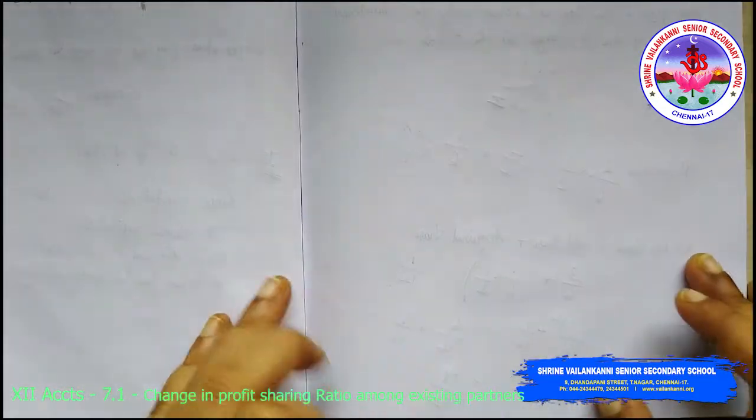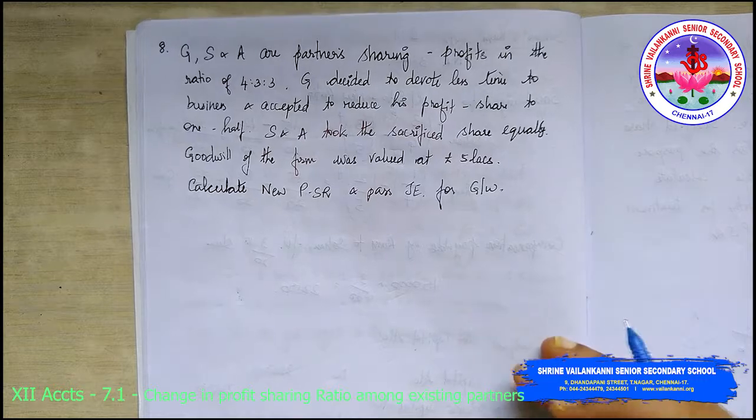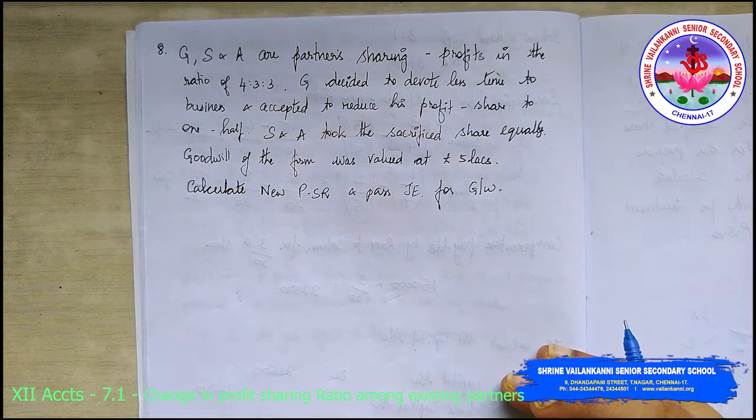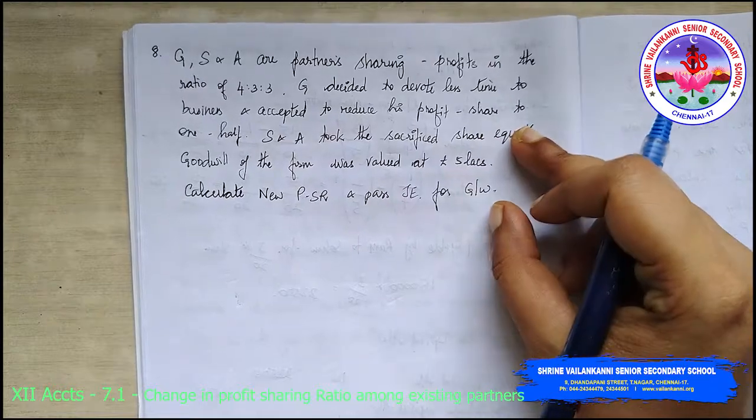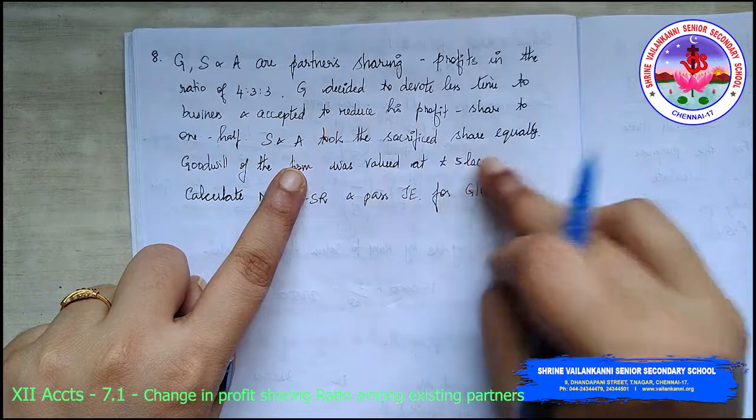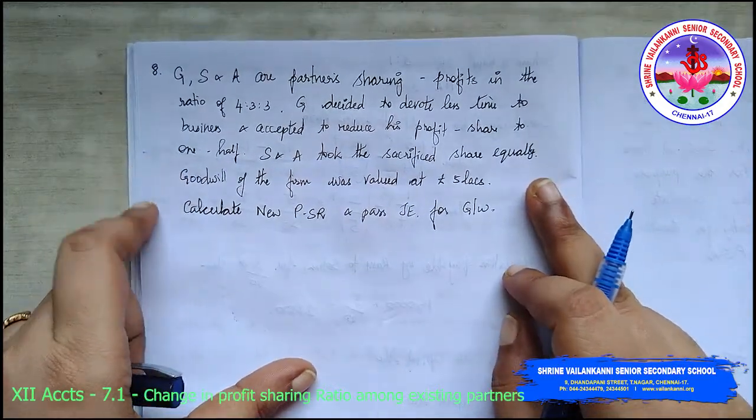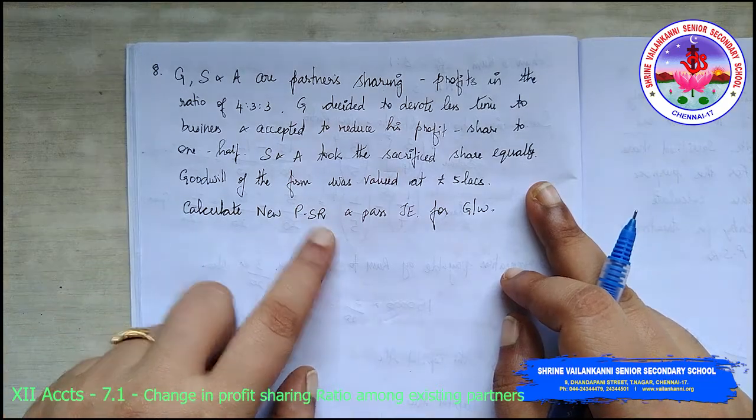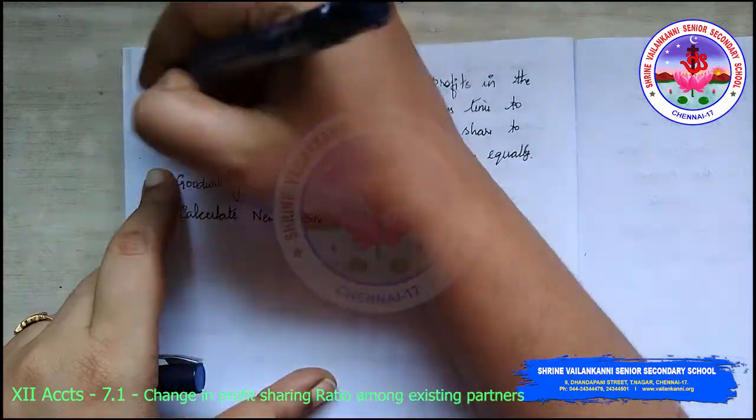Now similar to this, there's one more problem. G, S and A are partners sharing profits in the ratio 4:3:3. G decided to devote less time to the business and agreed to reduce his profit share to 1/2. S and A took the sacrificed share equally. Goodwill of the firm was valued at 5 lakhs. Calculate the new profit sharing ratio and pass a journal entry for goodwill. I want you to try it as homework.